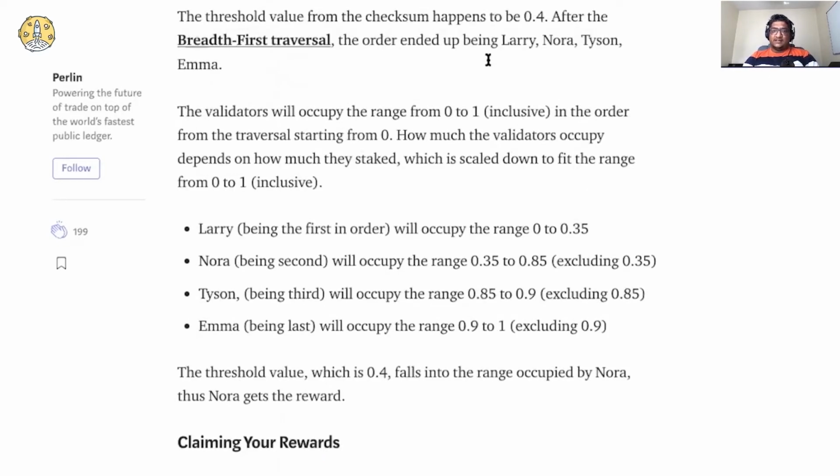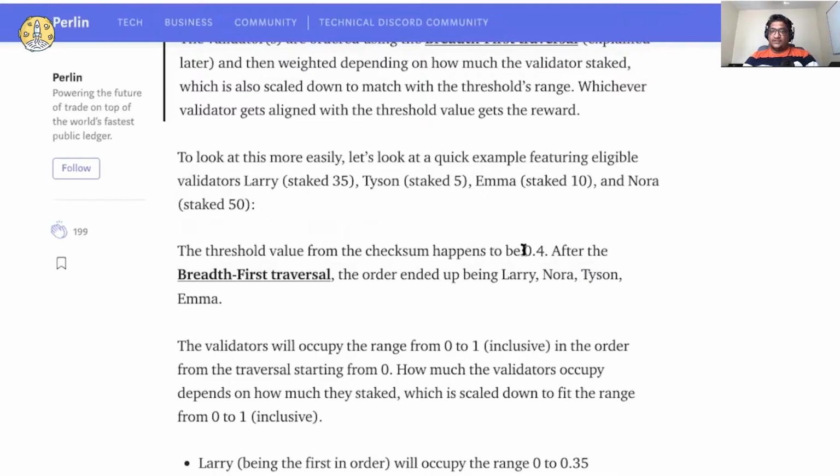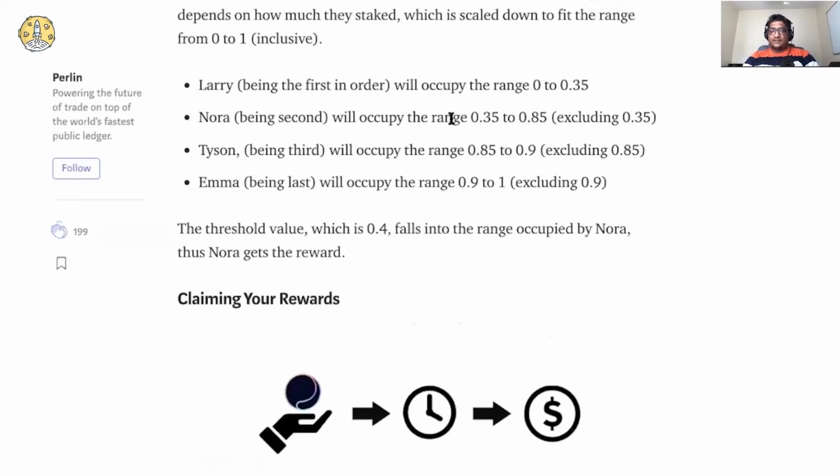But here, once that 0.4 threshold has been chosen, it assigns some kind of range to each validator in the whole graph. So let's say this is a different example, but it doesn't matter, right?